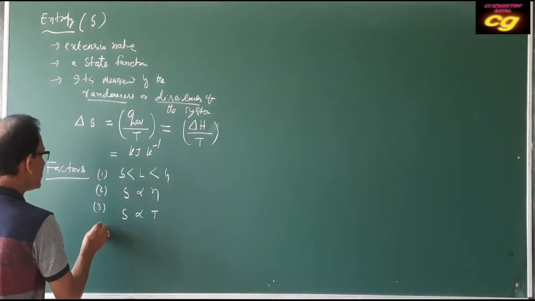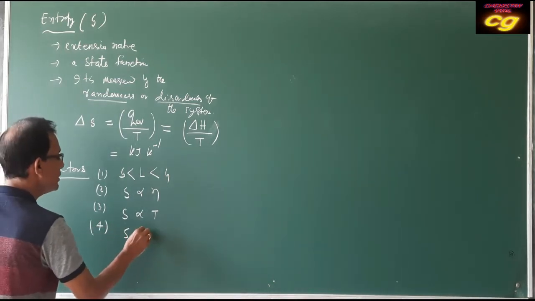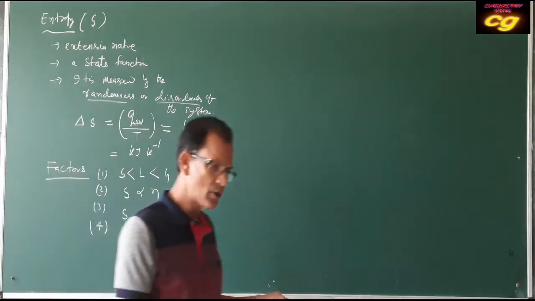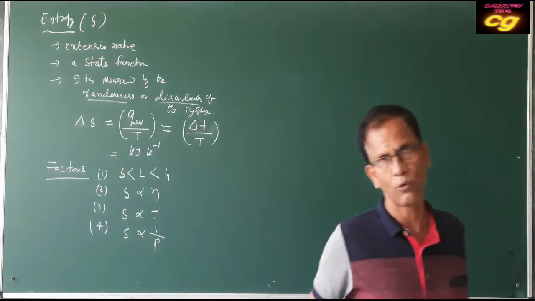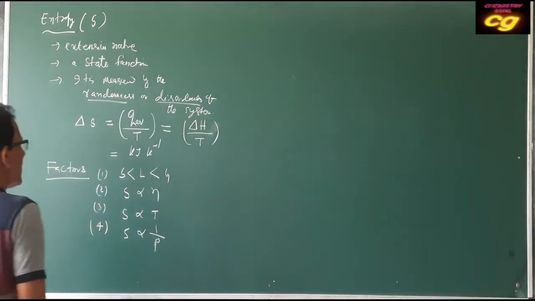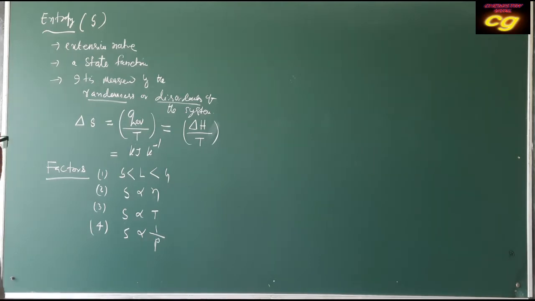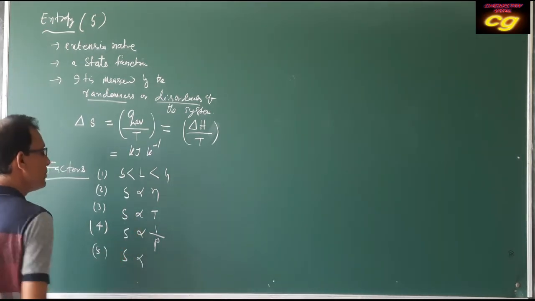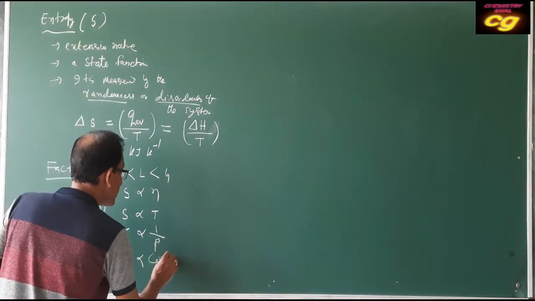And another factor is S is also inversely proportional to pressure. If pressure is more, entropy will be less. Okay? Then these are the very important factors. And entropy is also directly proportional to complexity. S is directly proportional to complexity.